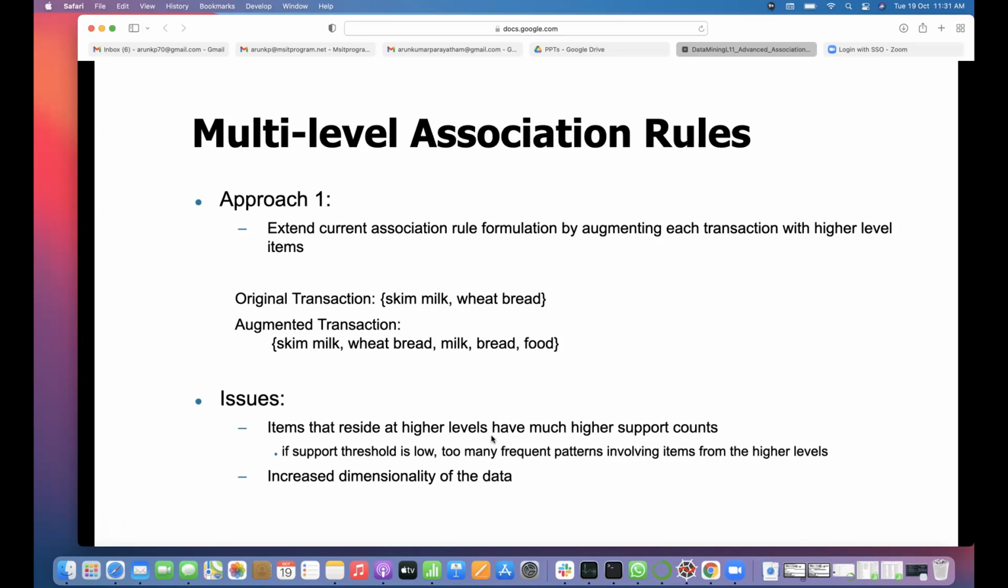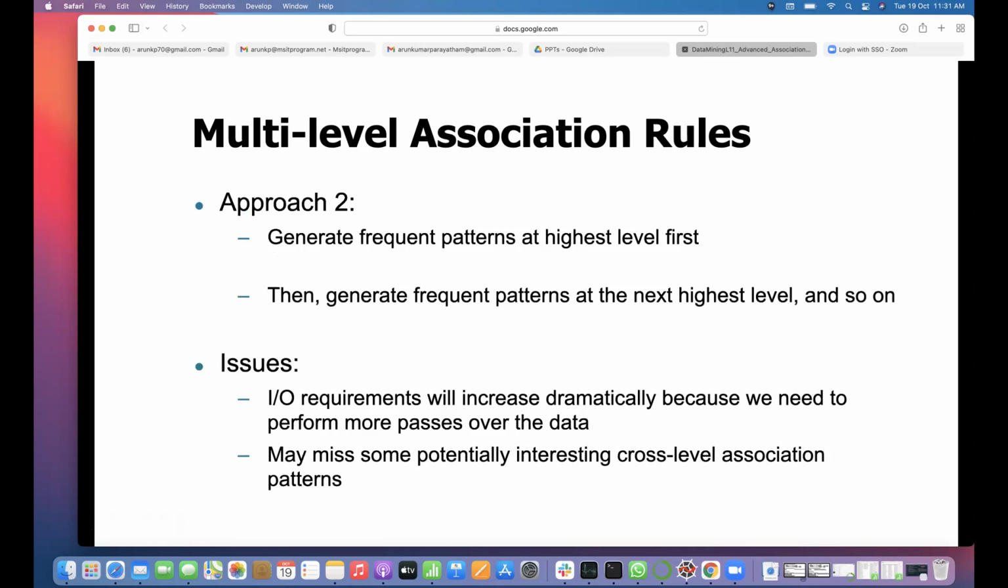Items that reside at higher levels have much higher support counts, because food is the union of milk and bread. Similarly, bread is the union of wheat bread and white bread. White bread is not given here. Milk, again, is skim milk with different percentages. If the support threshold is low, too many frequent patterns involving items from the higher levels increase the dimensionality of the data. So if you take a lower level thing, then your dimensionality will become more.